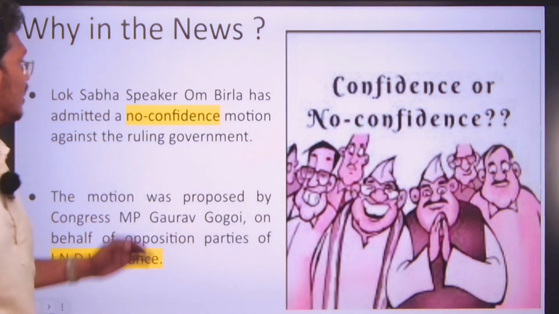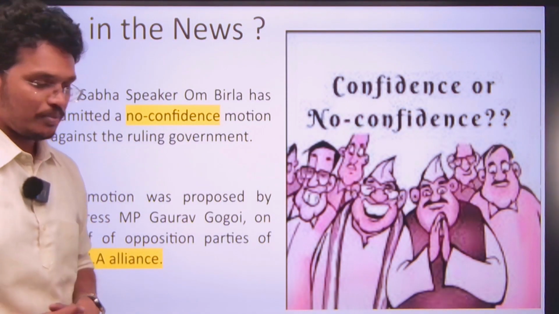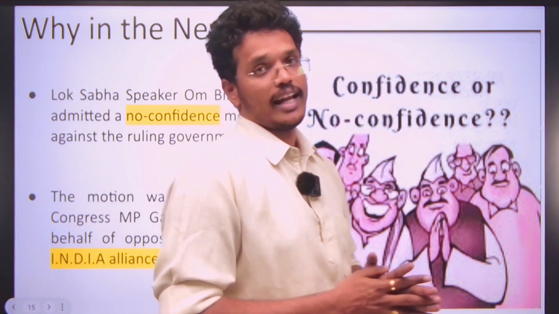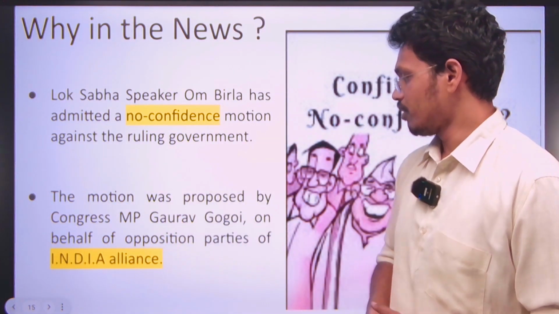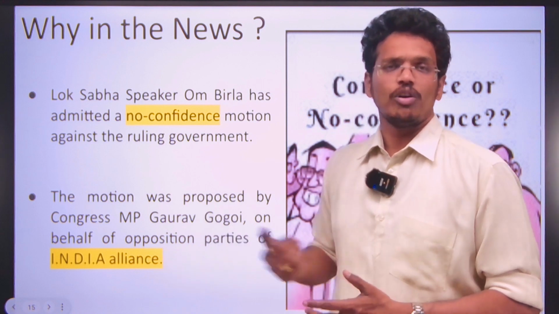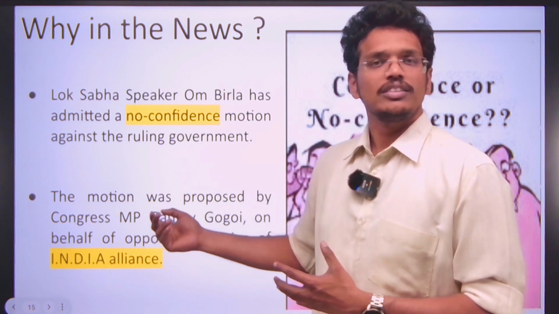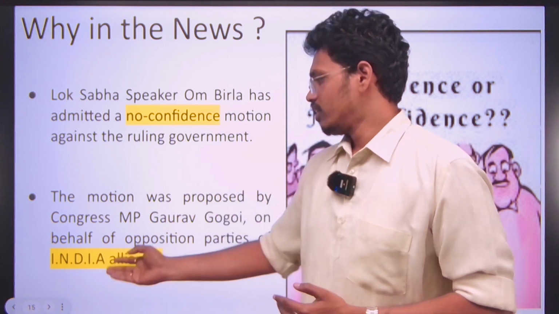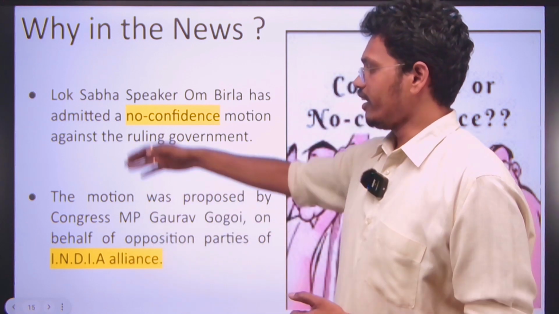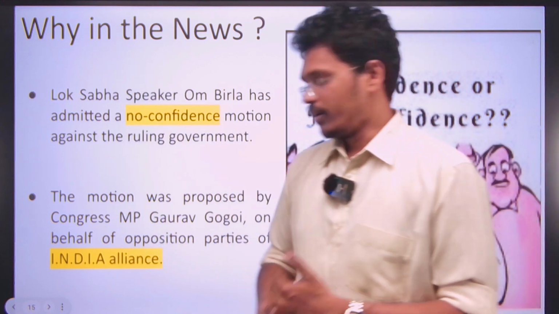Recently, Lok Sabha Speaker Om Birla accepted a motion moved by opposition party MP Gaurav Gogoi, who is a part of the India Alliance. As we know, some opposition parties came together and formed a group called the India Alliance, and it is directed against the government.